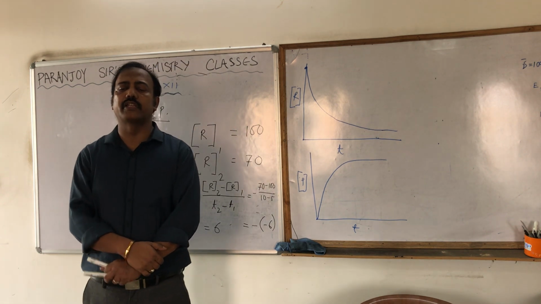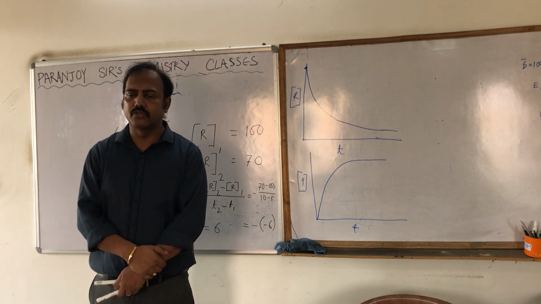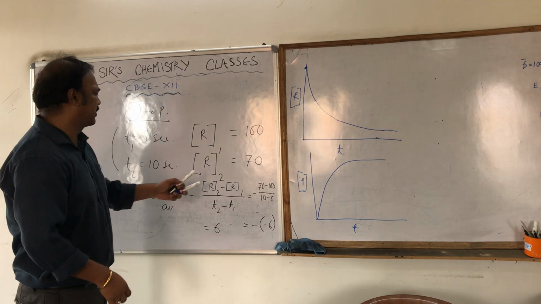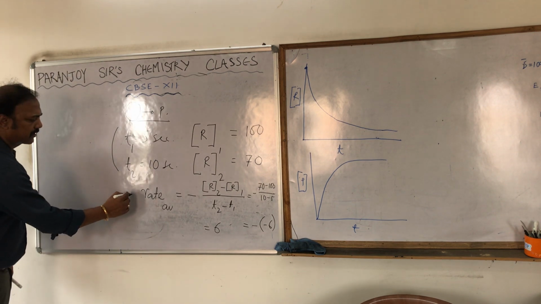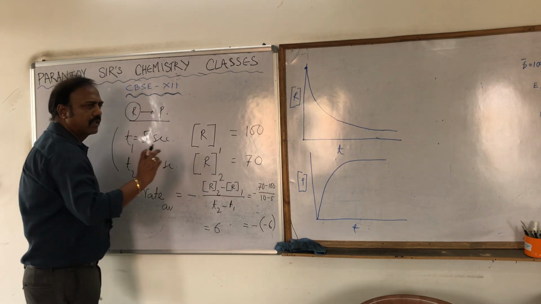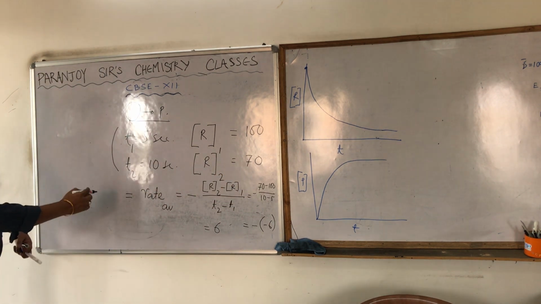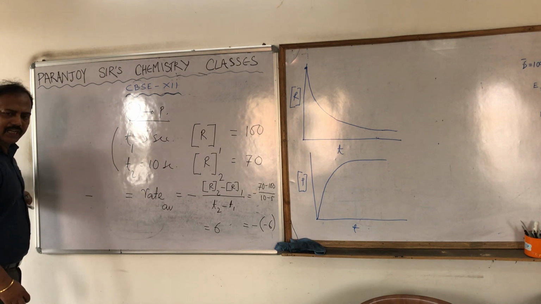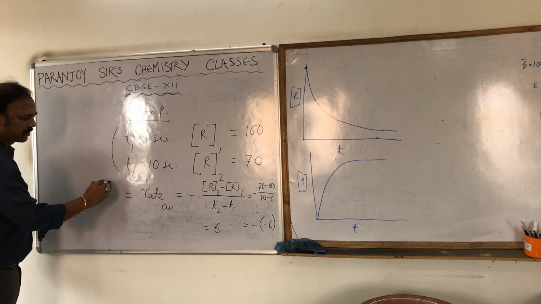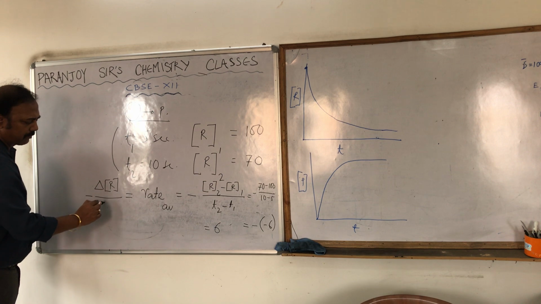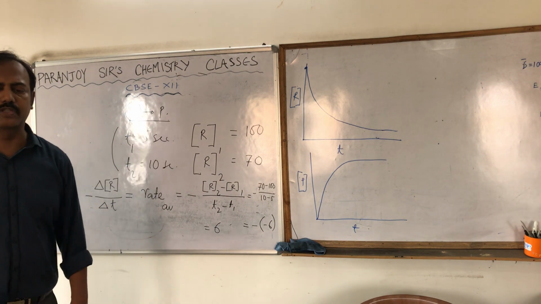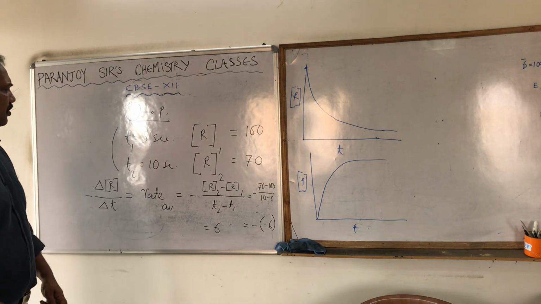The same expression can be written as concentration of R2 minus concentration of R1, that is the change in concentration of reactant, with a negative sign. We write it as delta concentration R, and the change in time is written as delta t, where t is small because time is expressed as small t.